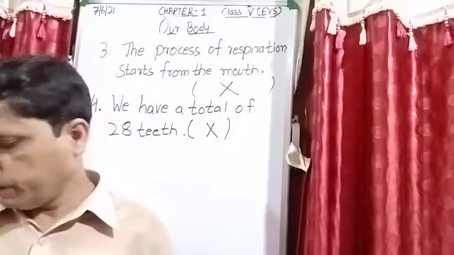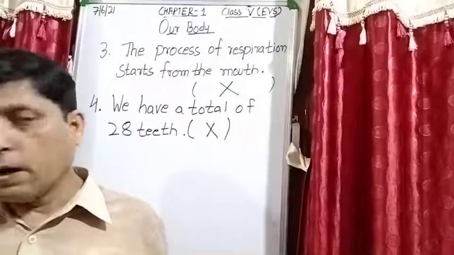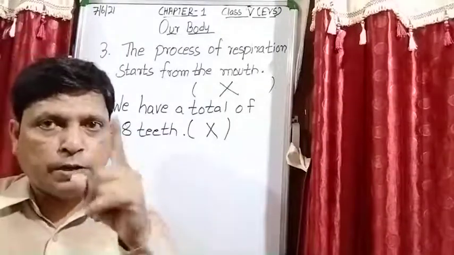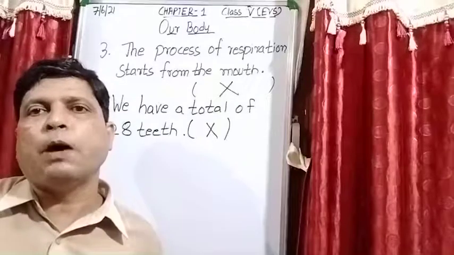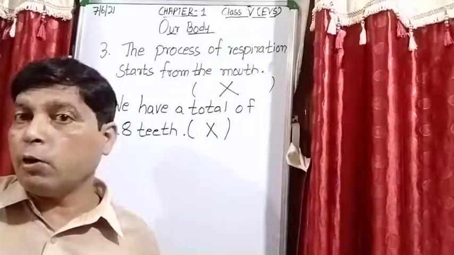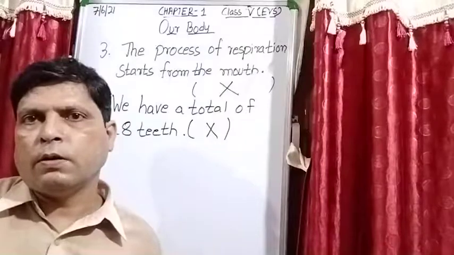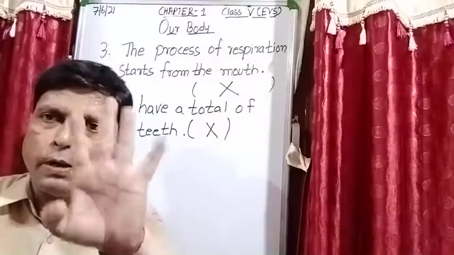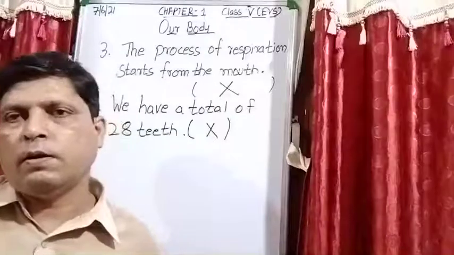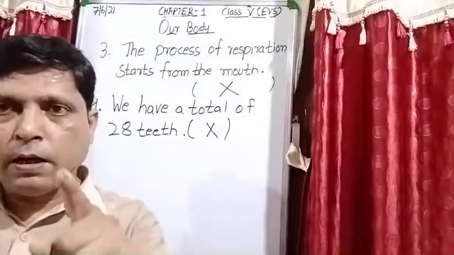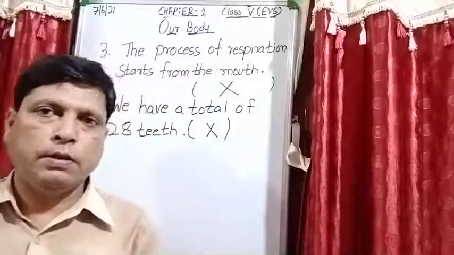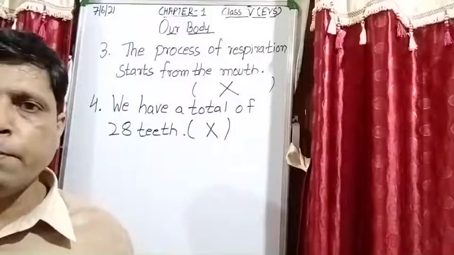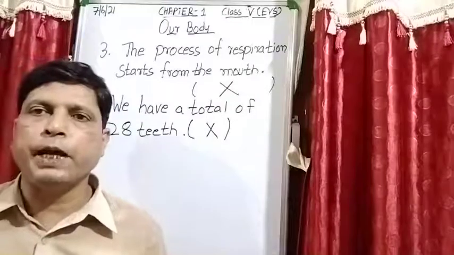Is it clear? And if someone asks you, see, many times students are confused. There is a question related with the mouth. How many set of teeth we have in our lifetime? Many students give the answer 4. That is wrong. 4 is types of teeth. Because many times this question is asked in the exam, how many set of teeth we have.